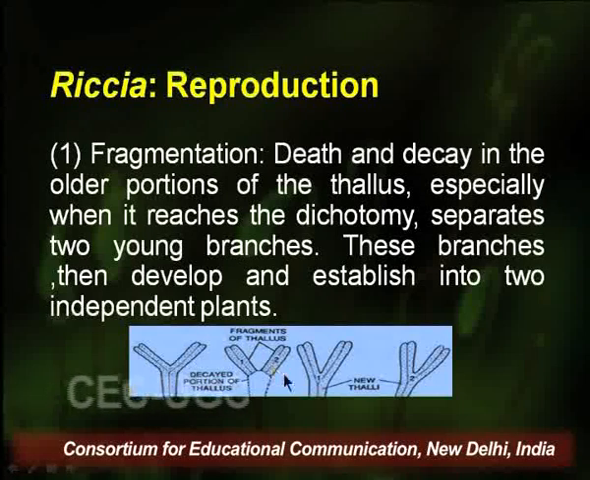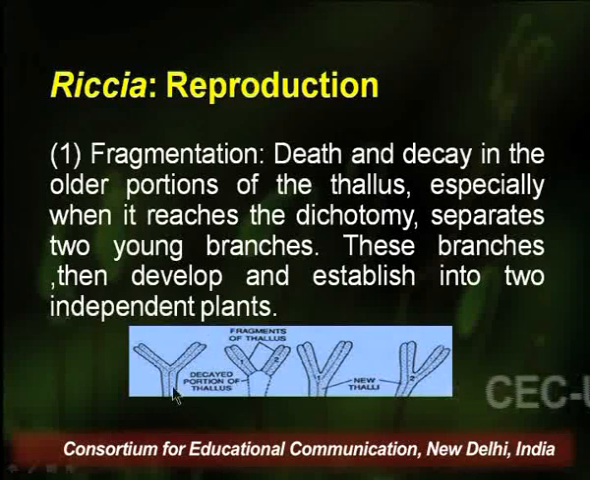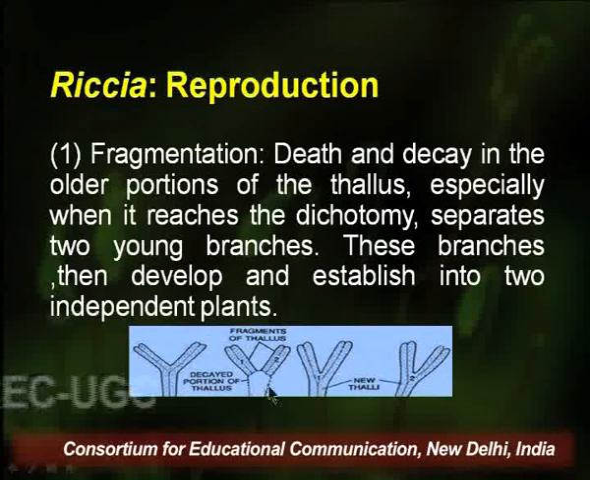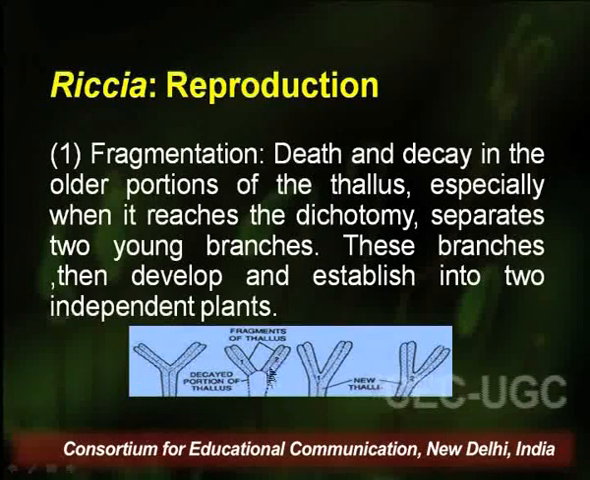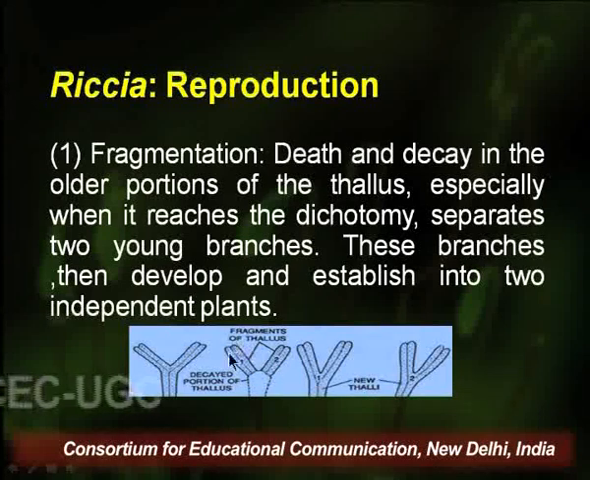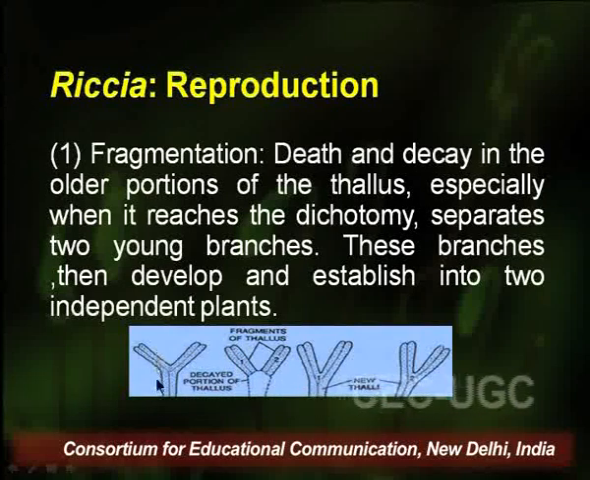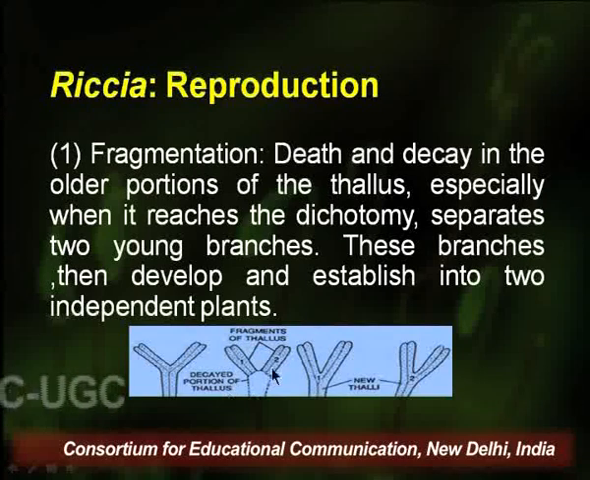It is very evident in this diagram that a dichotomous thallus starts disintegrating at its posterior end, and when this disintegration reaches the dichotomy, the two branches get independent of each other, and each of these branches gives rise to a single thallus. So, one thallus now gets divided into two thalli.